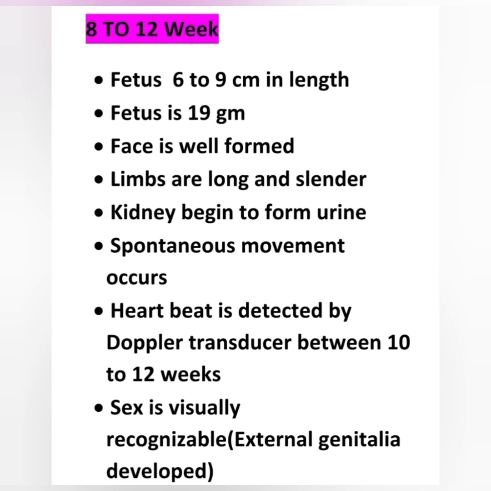Spontaneous movement occurs in the fetus, and heartbeat is detected by Doppler transducer between 10 to 12 weeks. Sex is visually recognizable at 8 to 12 weeks, and external genitalia are also developed. Okay, these are all the changes in 8 to 12 weeks.